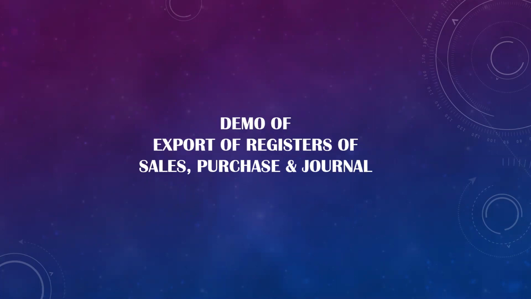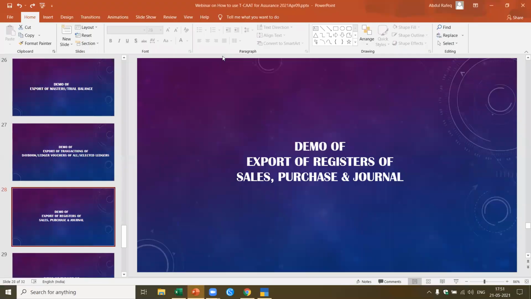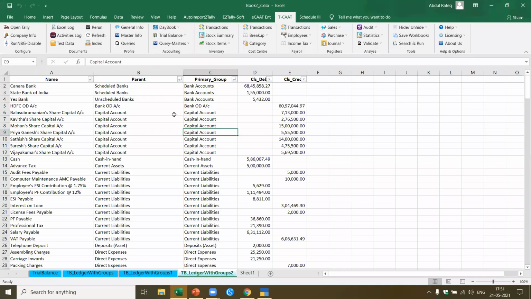A demo of export of registers. This is what I want to show you now. Export of sales and purchase journal. Let me minimize it like this so it becomes easier to navigate. I've got this data.